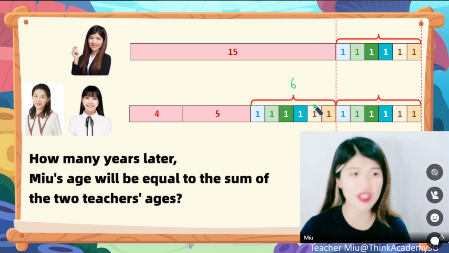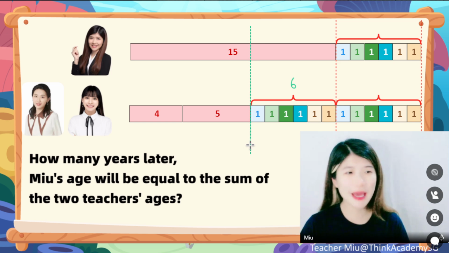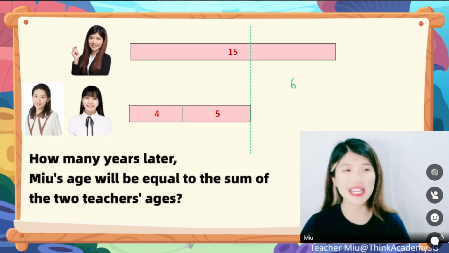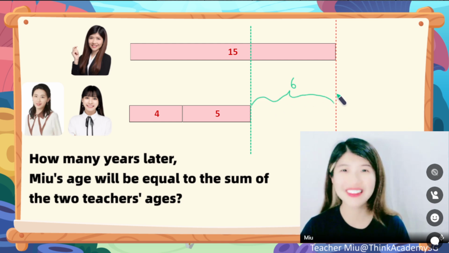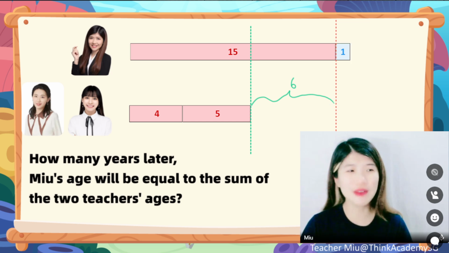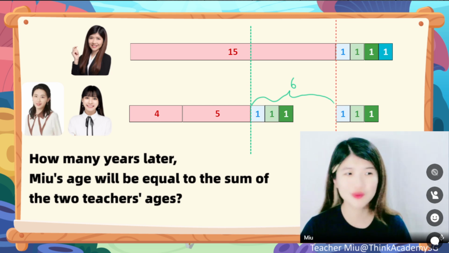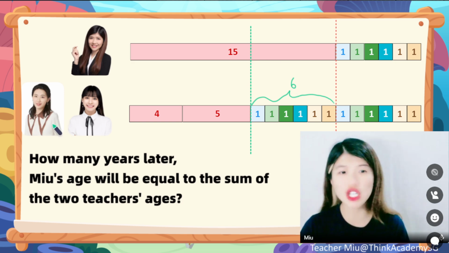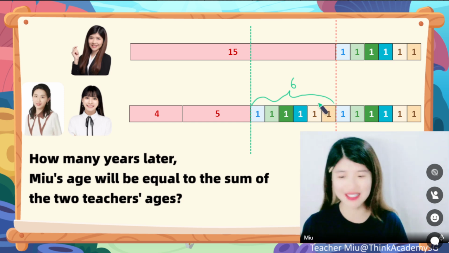So this is actually very easy. You can just directly look for the gap between us. This is the gap between Miu's age and those two teachers' age. Let me just show you again. This is the gap between us. Then this gap will be filled by whom? I will just show you again. The gap is actually filled up by teacher Apple. So you can directly find out that the gap needs 6 years for teacher Apple to fill. So for teacher Apple, one teacher, she needs 6 years. This is very easy. All right.